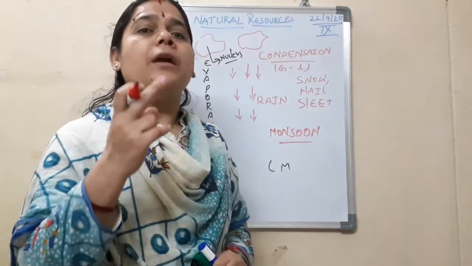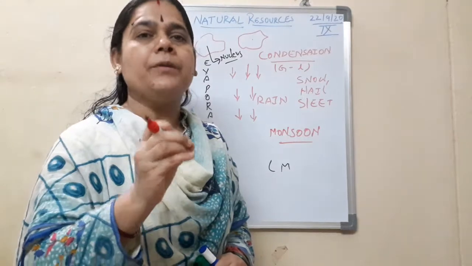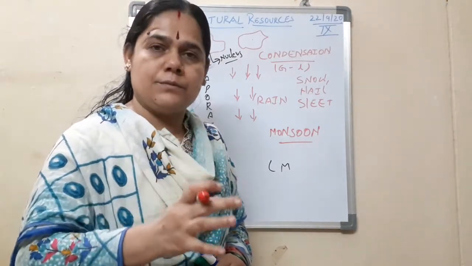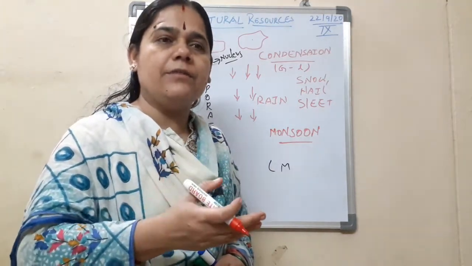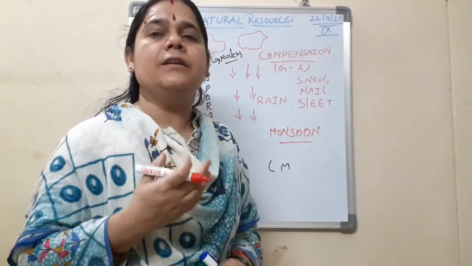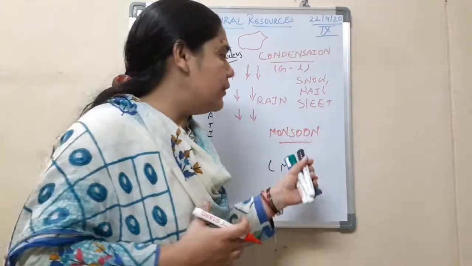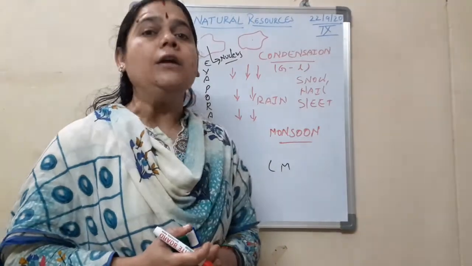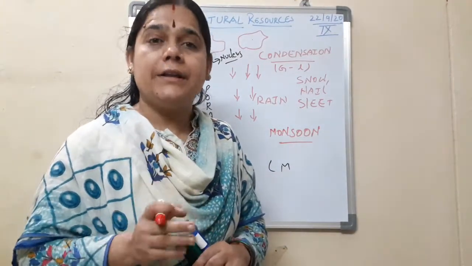So during a certain period of the year, the hot air will be concentrated in a huge amount, we can say. So what happens, they will start rising up. When they start rising up, they result in the occurrence of a huge number of cloud formations that will fall back as rain, and that season only we call as what? Monsoon season.